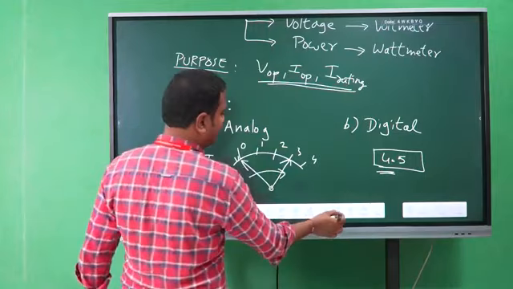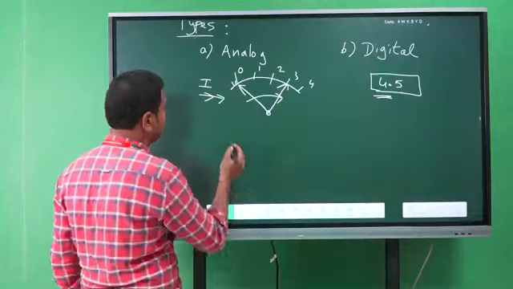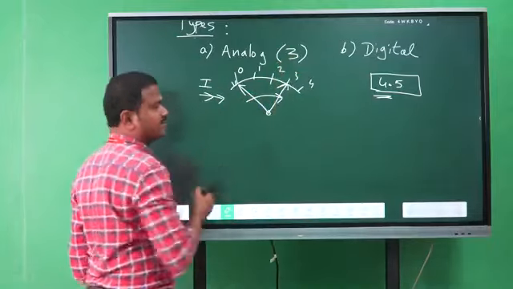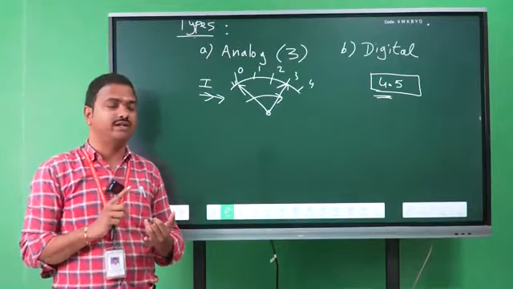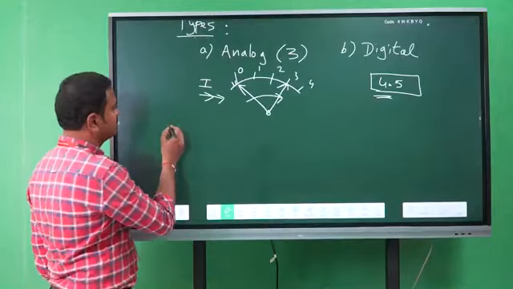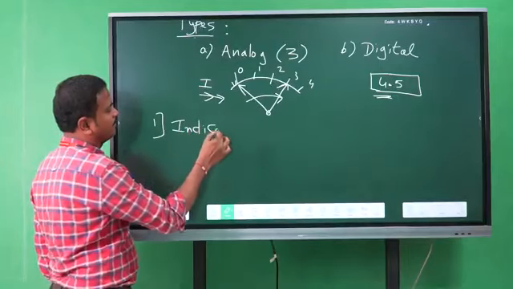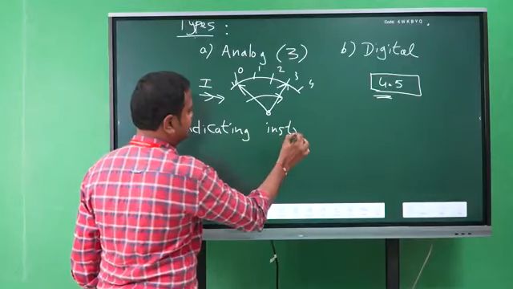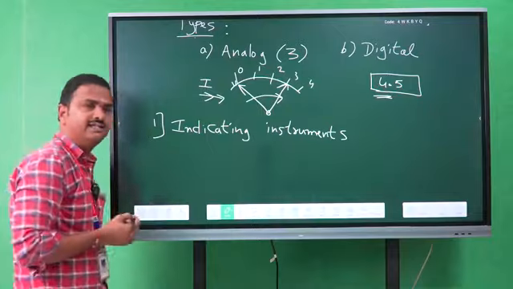Now coming to the classification of analog instruments. In analog instruments we have three types of instruments. One is indicating instrument, second one is recording instrument, third one is integrating instrument. Now our topic is indicating instruments.